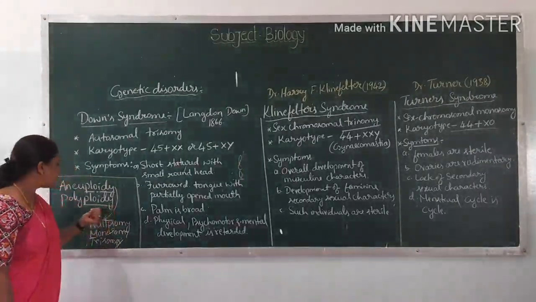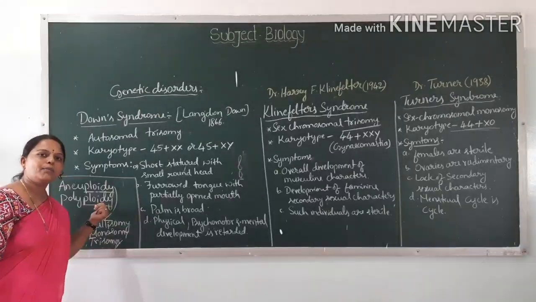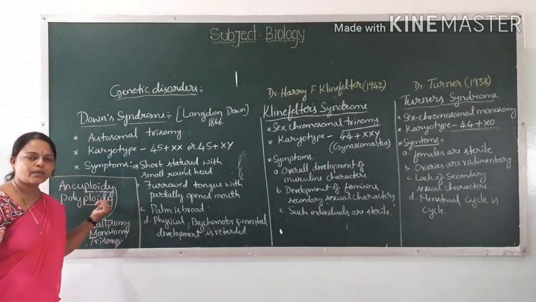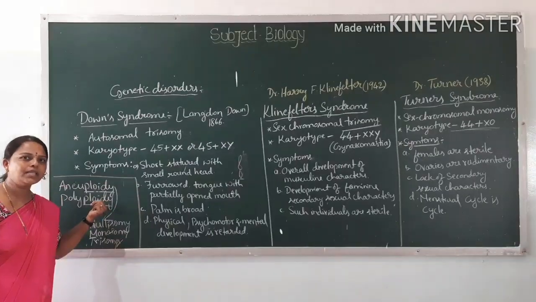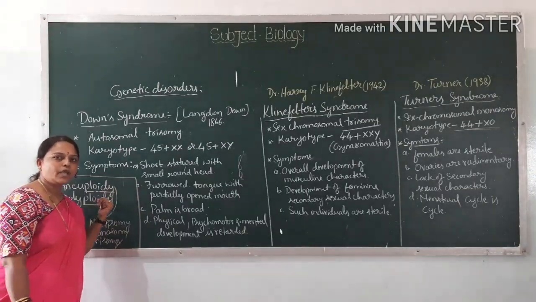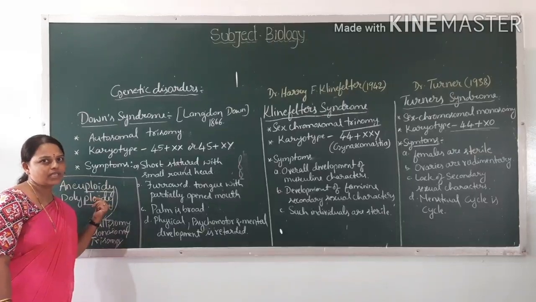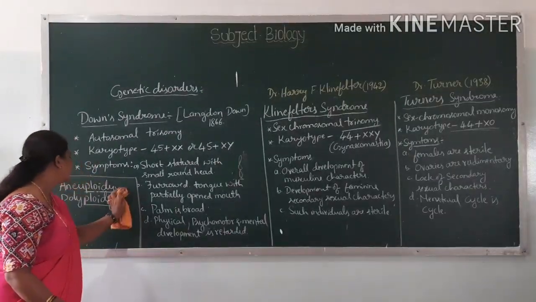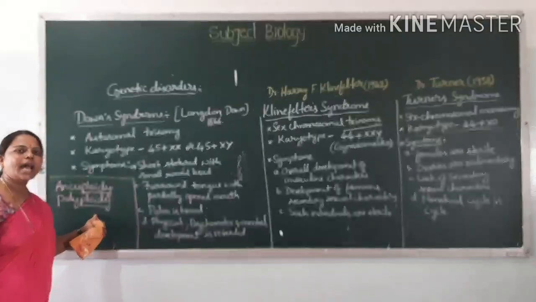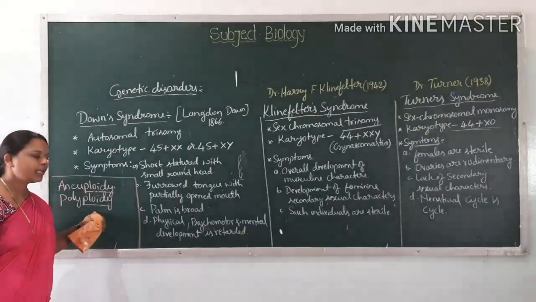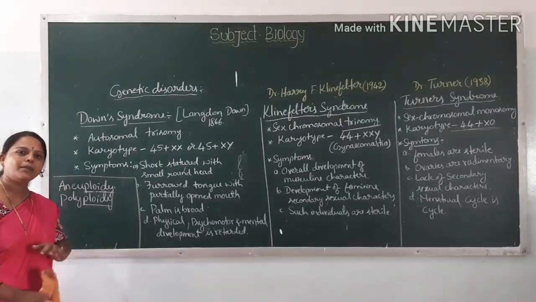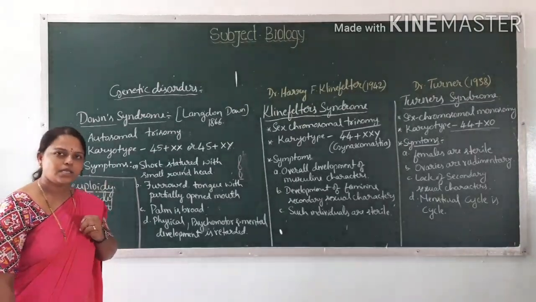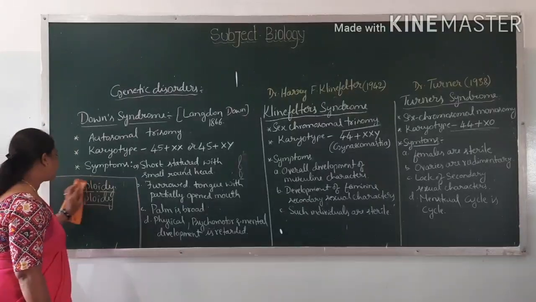Such a condition is called polyploidy, the presence of more than two sets of chromosomes.